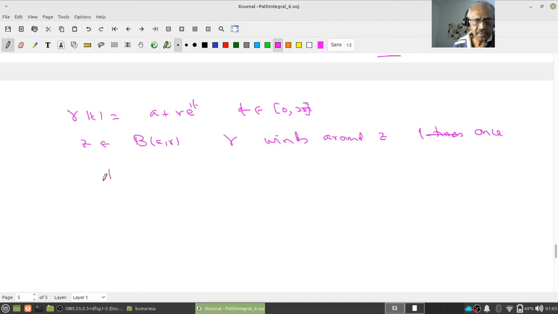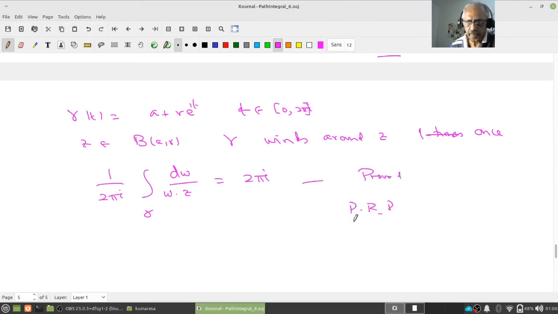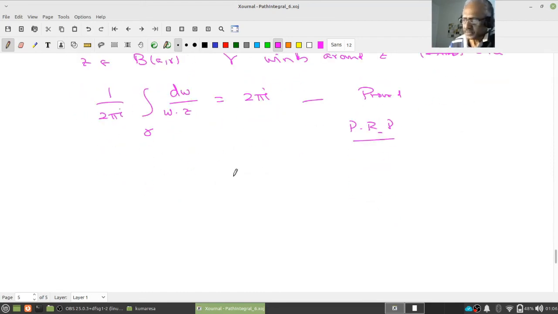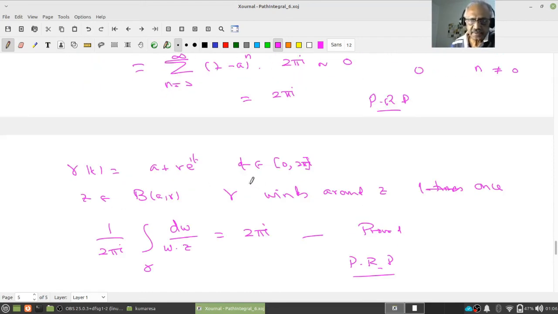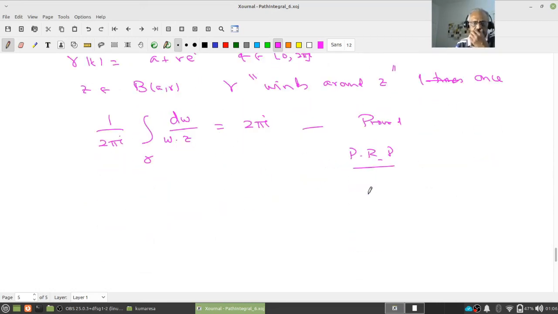What is the meaning? Look at 1 by 2 pi i integral over gamma of dw by w minus z, which is 1. This is what you proved. This is all jargon. This integral equals 2 pi i, that's all we have proved.